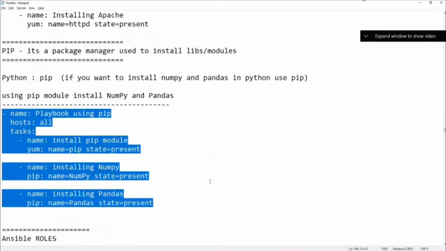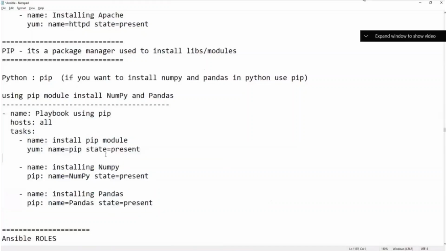Okay, can you tell me what this playbook is doing? First, it uses the yum module, installing the pip module, and using this pip module you are installing numpy and then pandas.